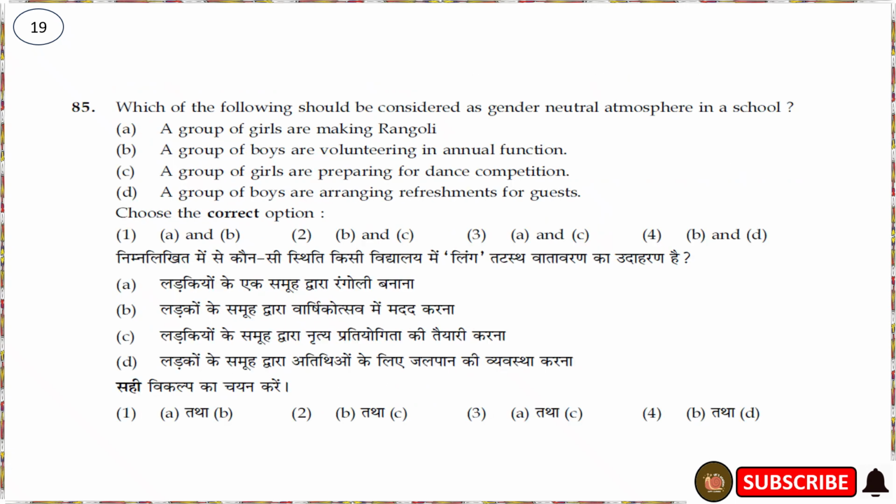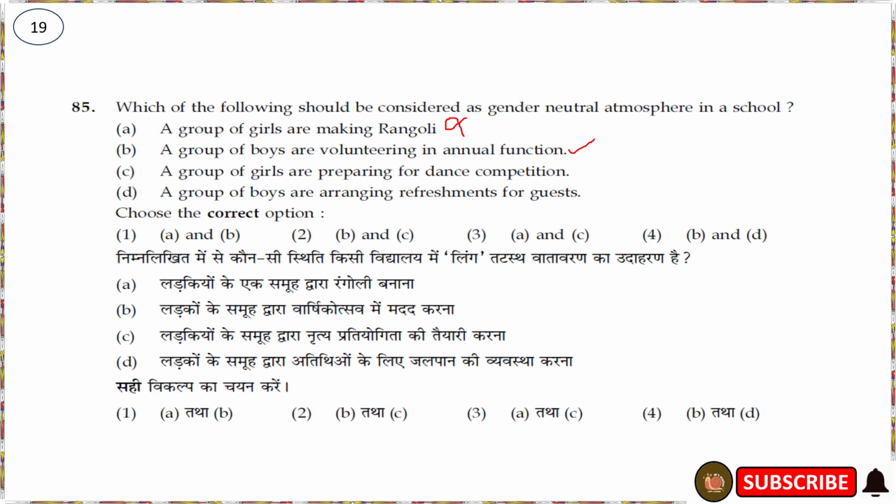So the 19th question is like this. Which of the following should be considered as a gender neutral atmosphere in the school? Option A is a group of girls making rangoli. Now this is showing gender stereotype. And B is a group of boys volunteering in annual functions. Yes, it is showing neutral behavior.